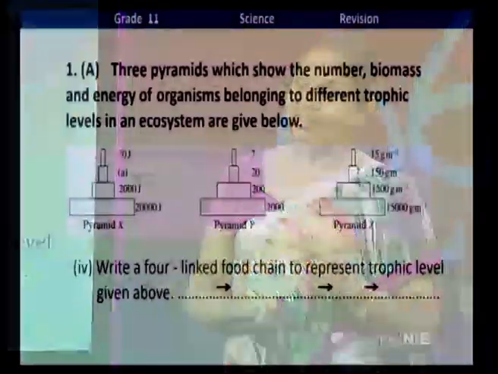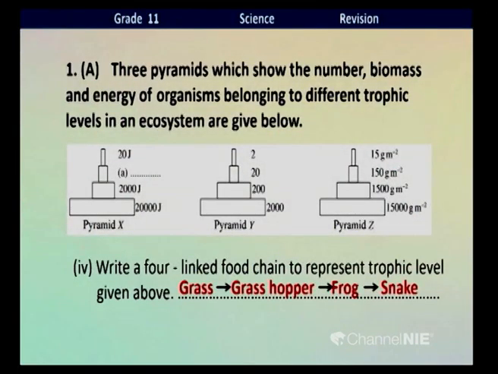You have learned how to write food chains in previous grades, from grade 6 onwards, children. But sometimes when you come to grade 11, you forget all these things. Sometimes we have found some students put the arrowheads the opposite way when the food chain is written. This is completely wrong, children. Remember. Now, I have selected a most common food chain that is familiar to you. See this? Grass, grasshopper, frog, snake. It is the most common food chain that we have written from grade 6 onwards.